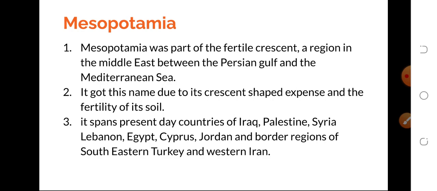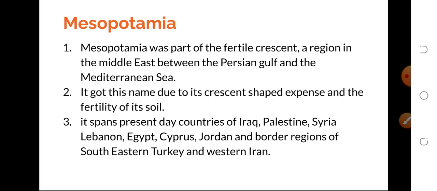And the third point, it spans present-day countries of Iraq, Palestine, Syria, Lebanon, Egypt, Cyprus, Jordan, and the border regions of southeastern Turkey and western Iran. So this is its location.